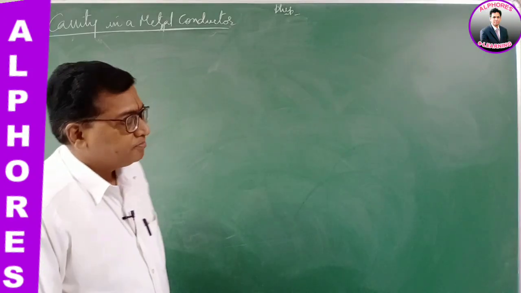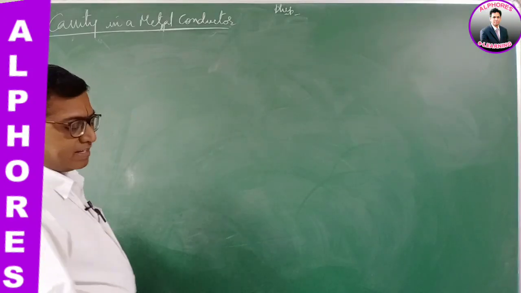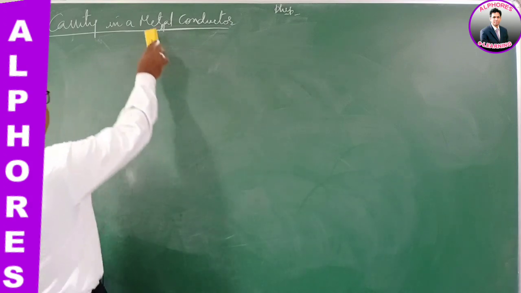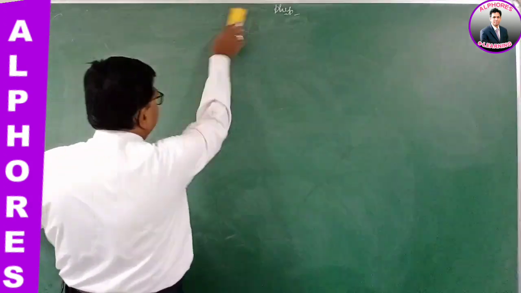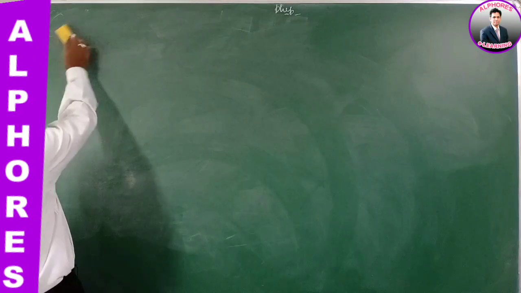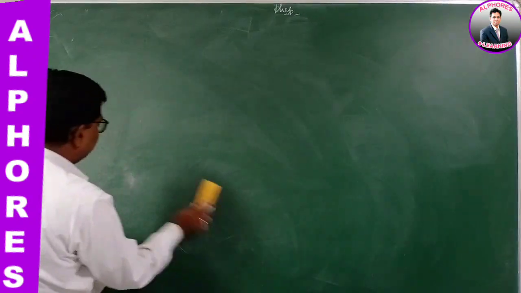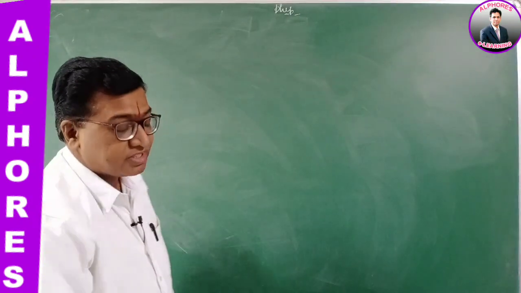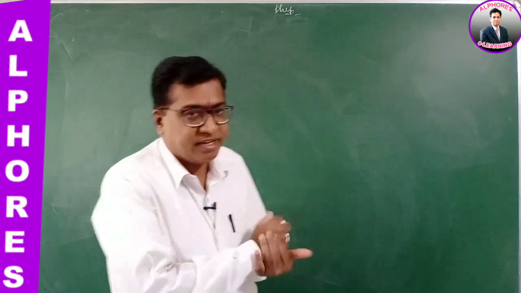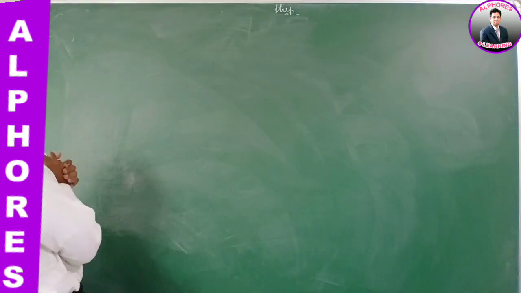Now next, let us calculate the electrostatic mechanical force on the charged conductor. When a metal conductor is charged, what is the force, the electrostatic pressure, experienced? Let's deduce a formula for it. Look here.